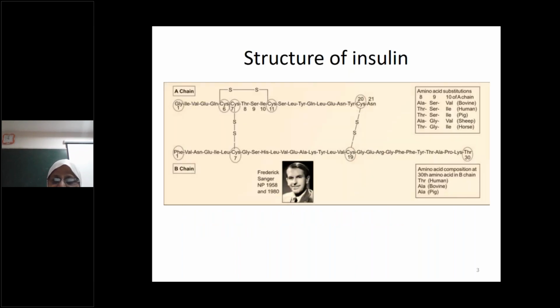Then, what does the structure of insulin look like? As you know, insulin consists of 51 amino acids: the A chain has 21 amino acids and the B chain has 30 amino acids. These two polypeptide chains are linked by both interdisulfide and intradisulfide linkages. In the interdisulfide, there are two linkages, at A7 to B7 and another between A20 to B19, while the intradisulfide linkage is between the 6th and 11th amino acids in the A chain.